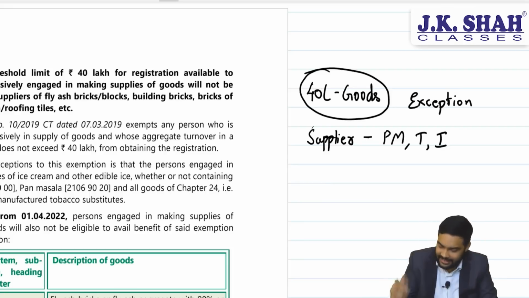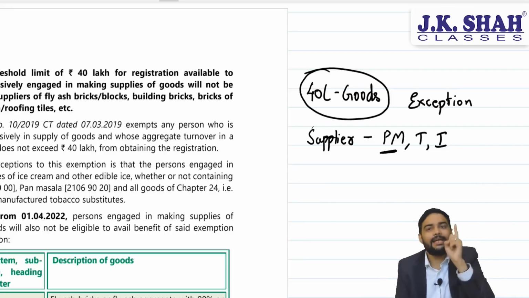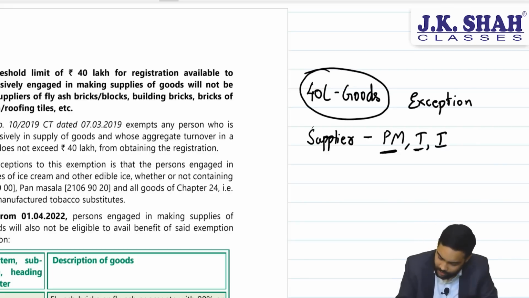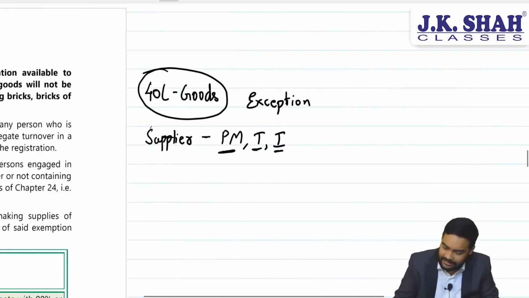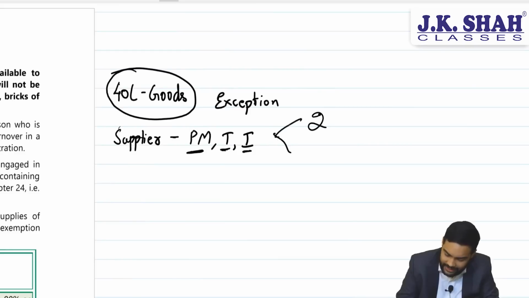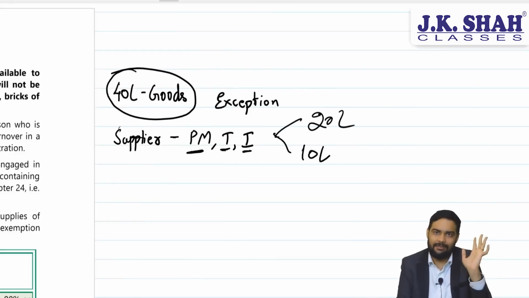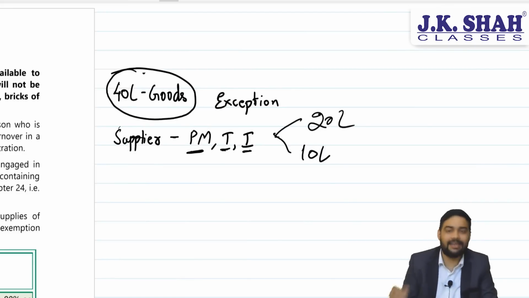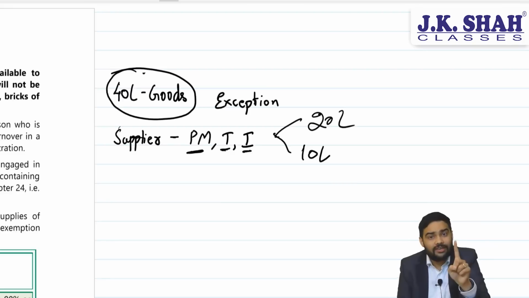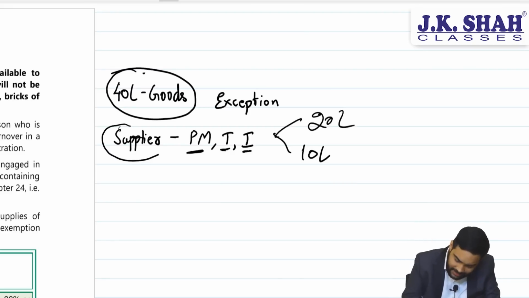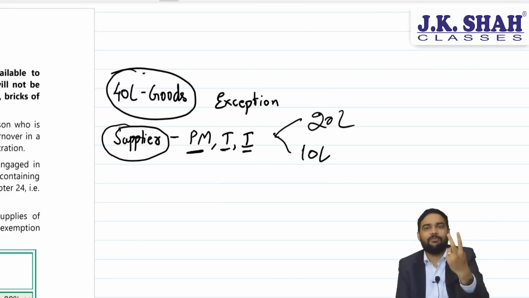So can I say a person who is manufacturing or trading in pan masala, tobacco, ice cream, for him the limit will be either 20 lakh or 10 lakh. 20 lakh for all states, 10 lakh for Manipur, Tripura, Nagaland, Mizoram. So 40 lakh registration limit was not available for a supplier of pan masala, tobacco, ice cream.